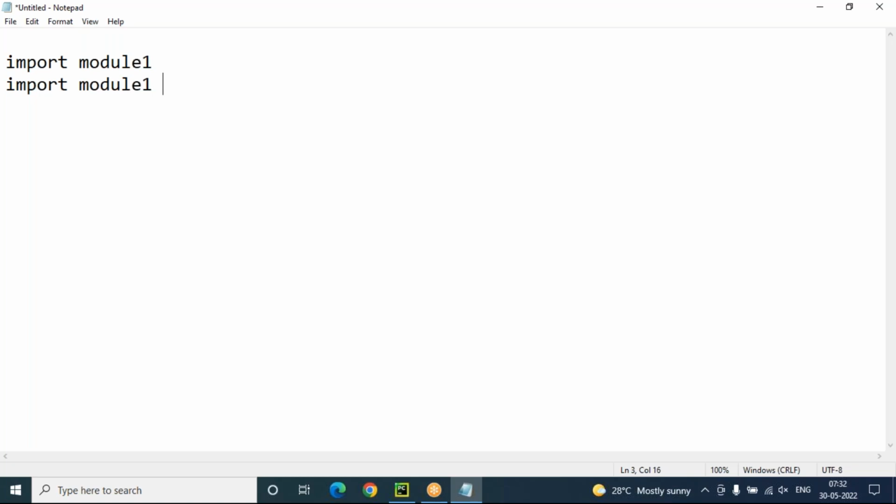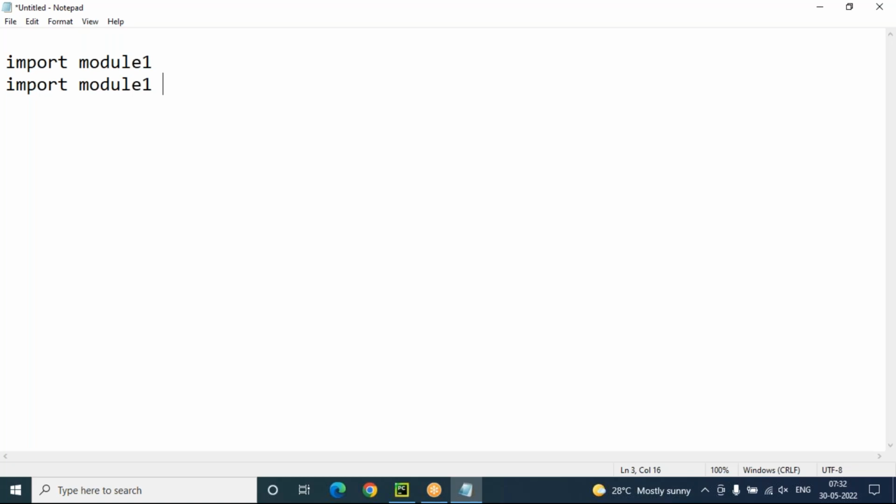Import module one, module two. Next, import module one as M1, module two as M2. Like this also I can go.